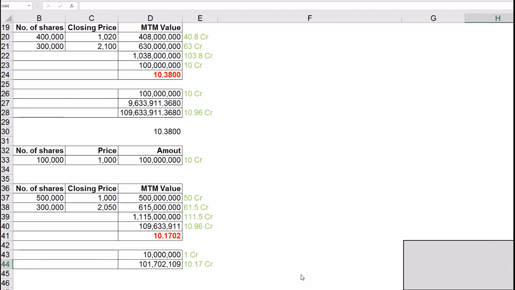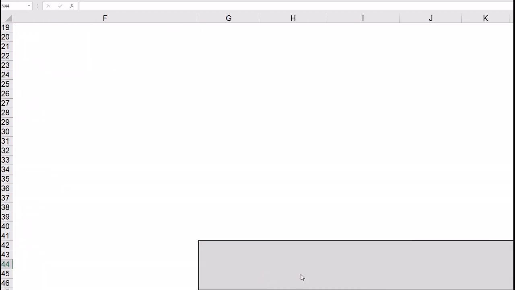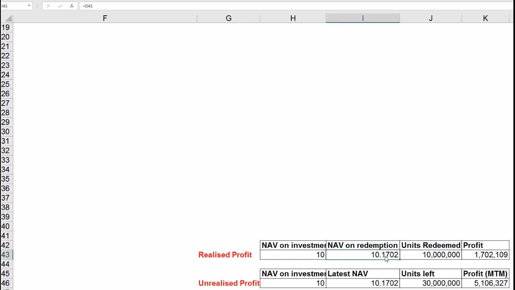He had bought each unit for 10 and is selling it for 10.1702, and hence he has made 0.1702 per unit, and that multiplied by 1 crore will give us the value of the realized profit.